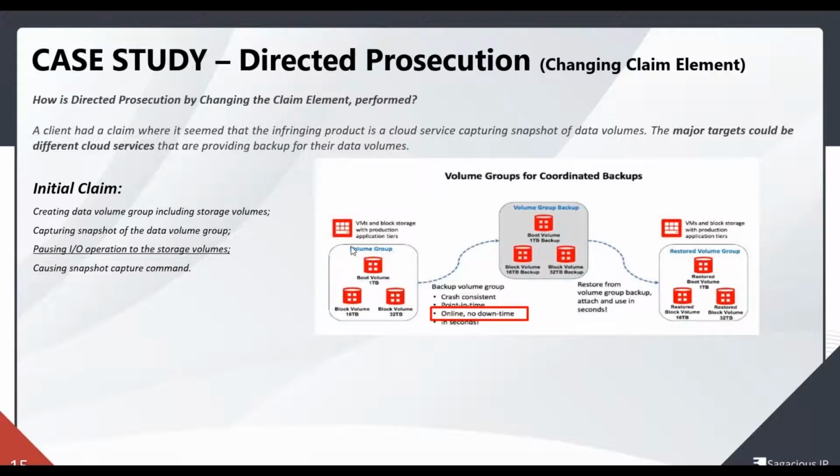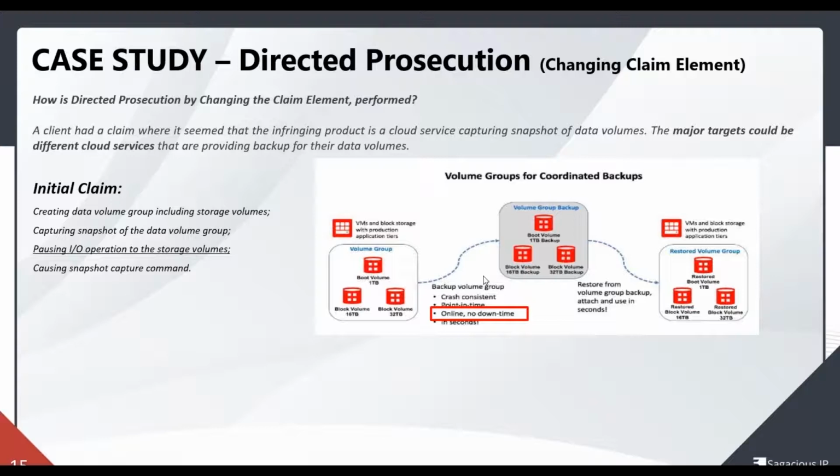So we looked for the product documentation. What we identified is that there's a volume group which has multiple boot volumes. You can clearly see the first claim element is here, create data volume group including storage volumes. Snapshot of the data volume group is captured. Here you can clearly see it's mentioned volume group backup. So a backup is being created, a snapshot is being created. But the one limitation here comes up that it says online, no downtime. So it means that the IO operations are not being paused. And so this is the limitation.